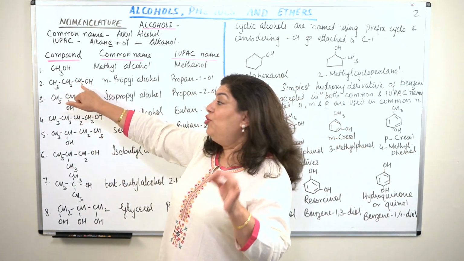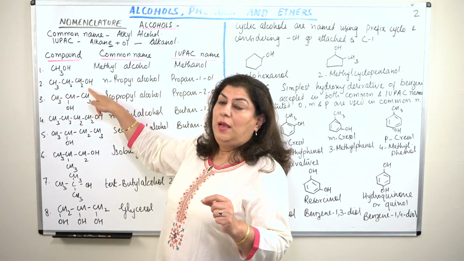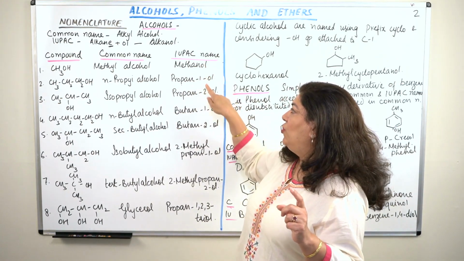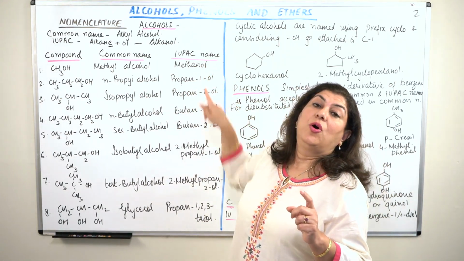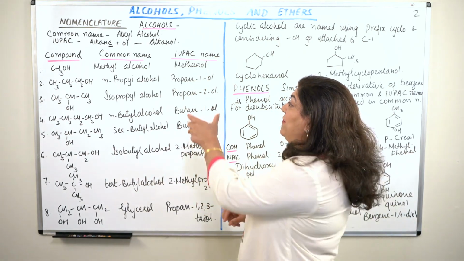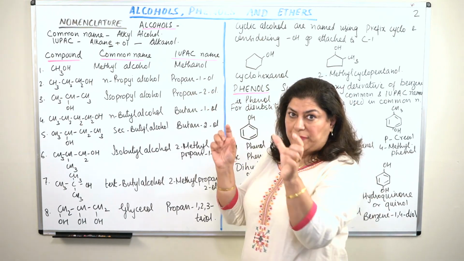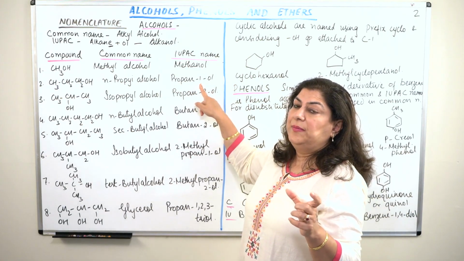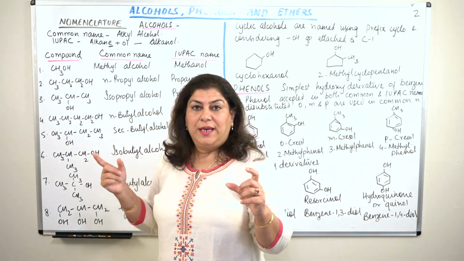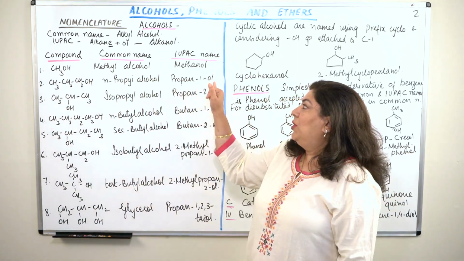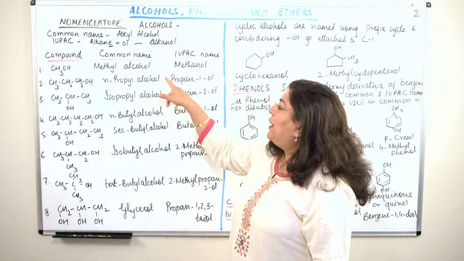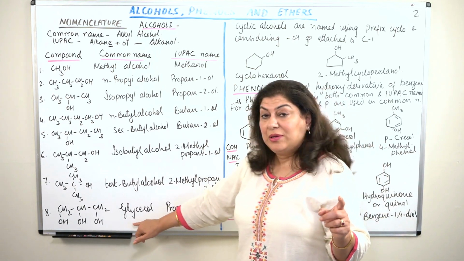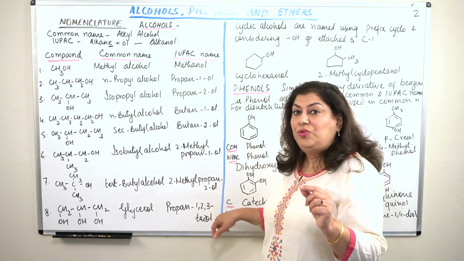So this in IUPAC nomenclature would be propanol, but the ol is on the first carbon, so we call it propan. We give a hyphen, we give the position of the ol, that is 1, and then we write ol, right? So what have we done? By putting the hyphens to separate it out, the functional group is written later, and the locant is added here. You know, at earlier times, when I was a student, this was not done. We used to write it as 1 propanol, 2 propanol. I remember in the previous video when I was talking about glycerol, I named it as 1, 2, 3 propan triol.